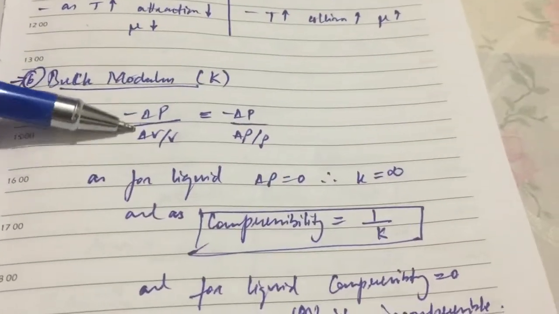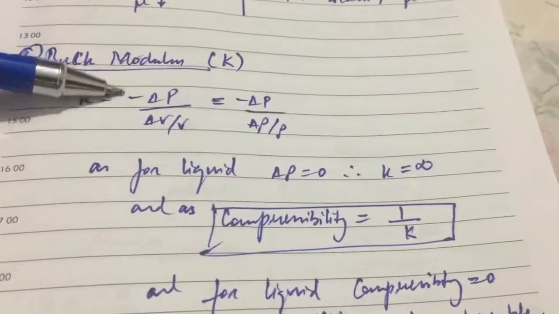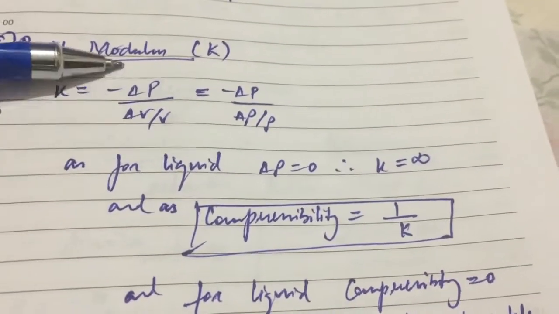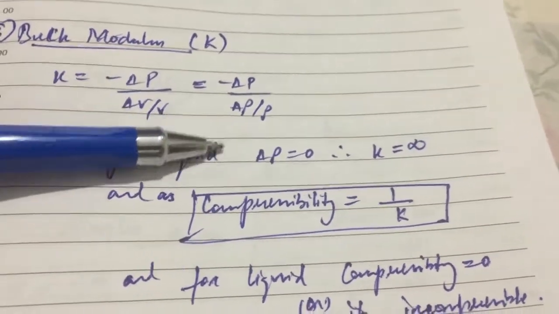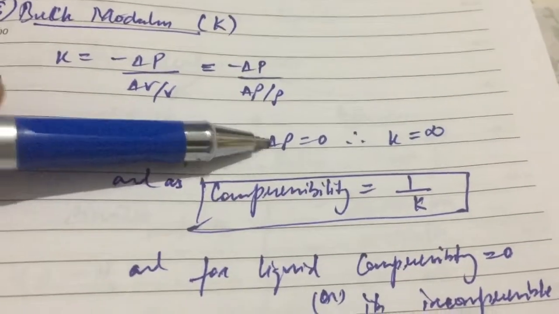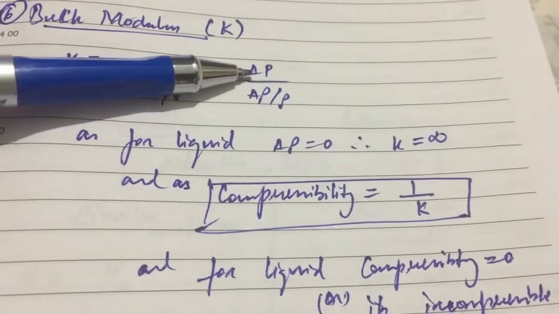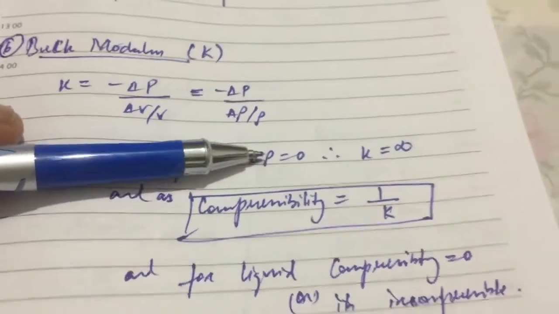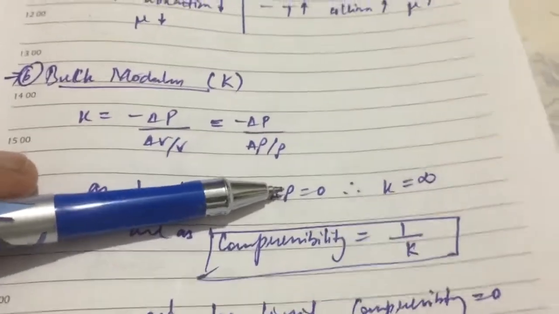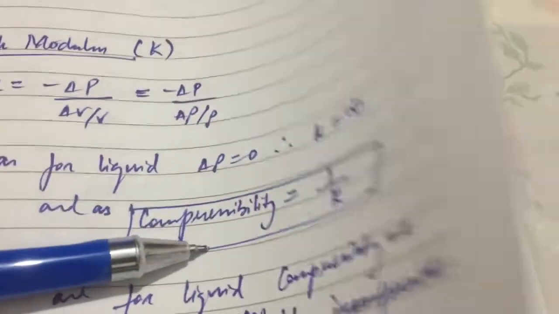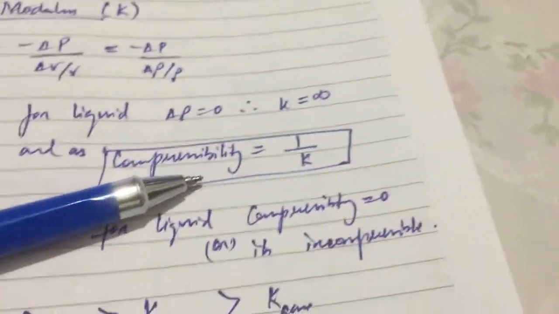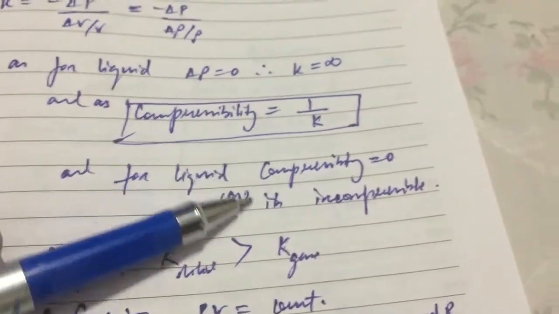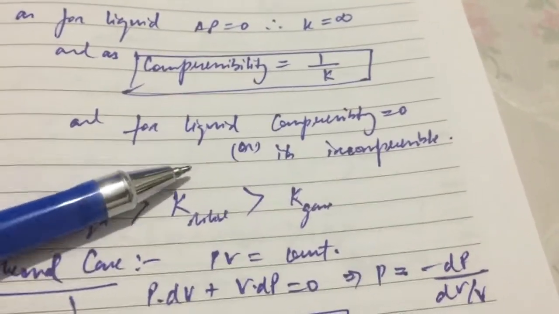The bulk modulus, as we have seen in strength of materials, is nothing but the change in pressure divided by the volumetric strain. When the pressure increases, the volume reduces. As we know, in a liquid the change in density is 0, that means negative change in P by 0 is equal to infinity. That means change in pressure in a liquid doesn't change the density, so the bulk modulus is basically infinite. And from the relation that compressibility is equal to 1 by bulk modulus, we can easily know that for a liquid the compressibility is 0, that means it is incompressible.